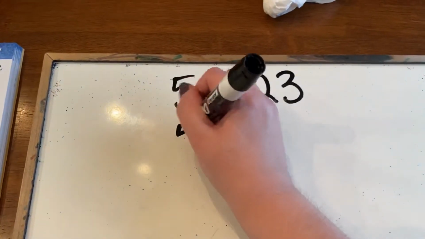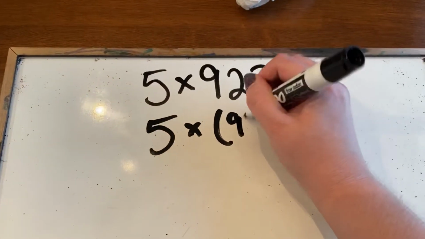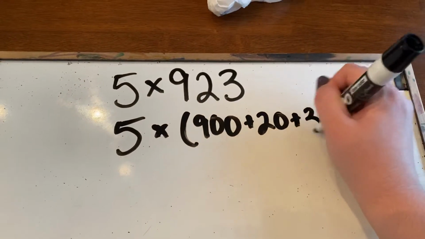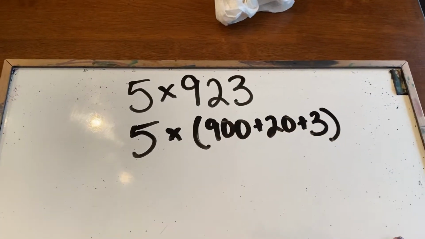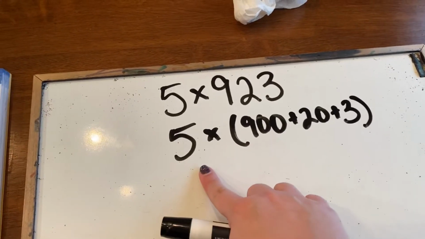So again, I'm going to separate it out into its expanded form. 923. And then I'm going to multiply each piece of the expanded form times 5, and then I'll put them back